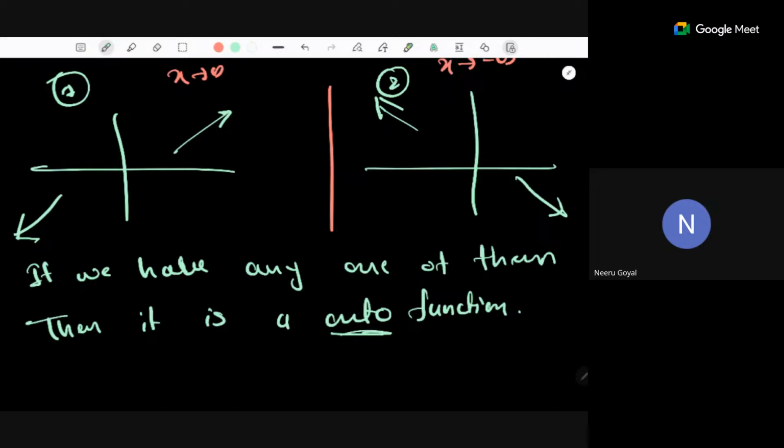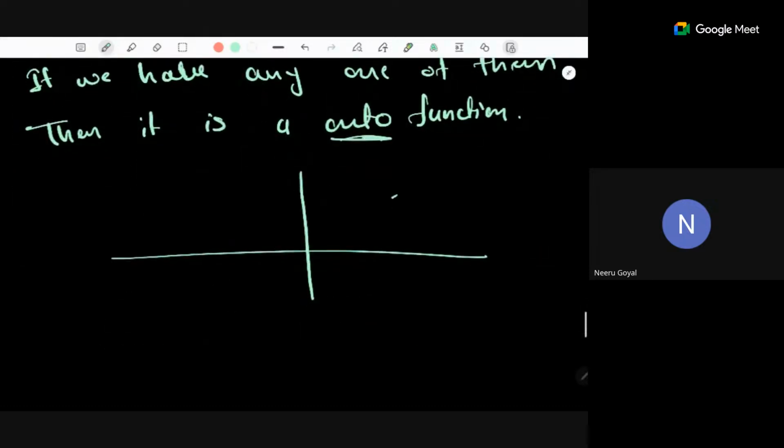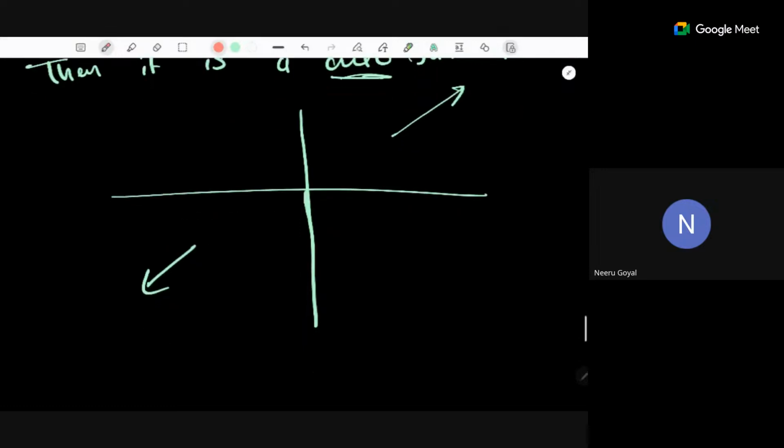Okay, so ultimately what is happening here? Suppose I take the first case where the function is growing to infinity on one side and growing to minus infinity on the other. So if you take any value of y, and I'm assuming that the codomain is the whole real numbers, then that value will intersect the graph at least once. Suppose this is y equals -2, then that particular line will always intersect the graph at least at one point.